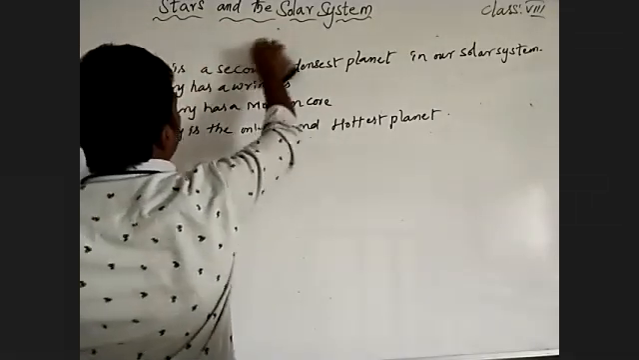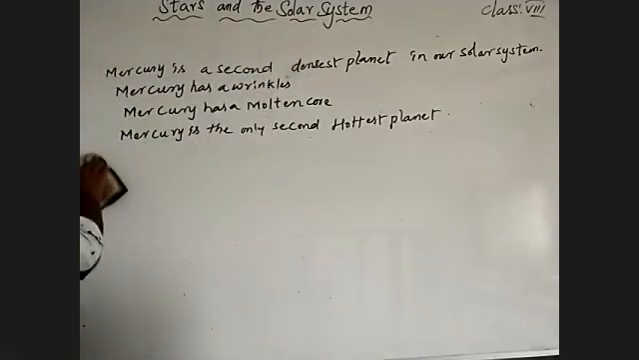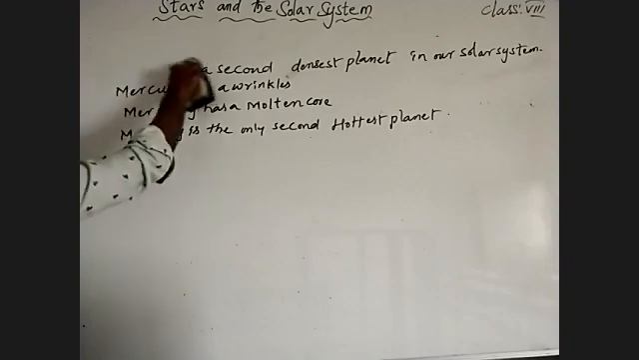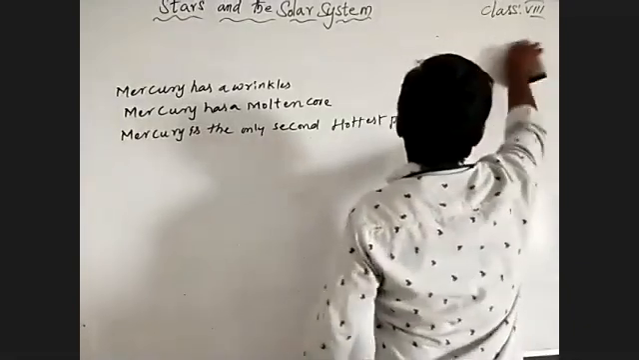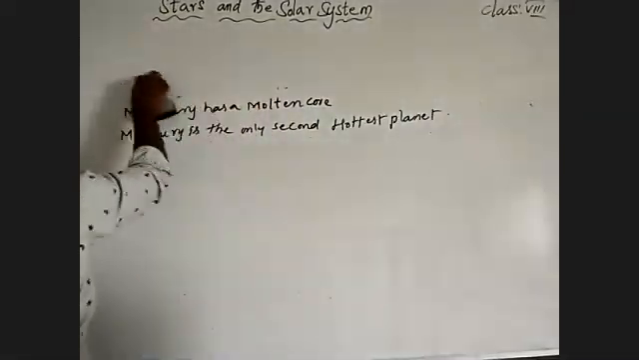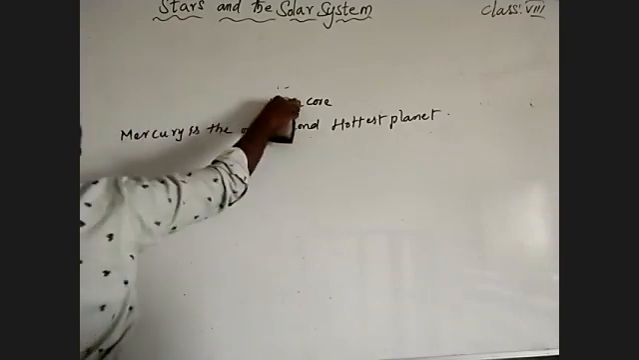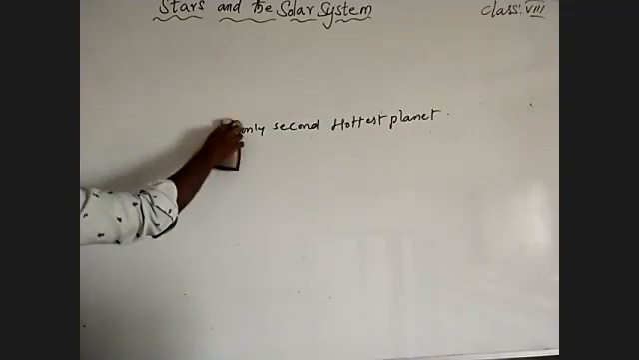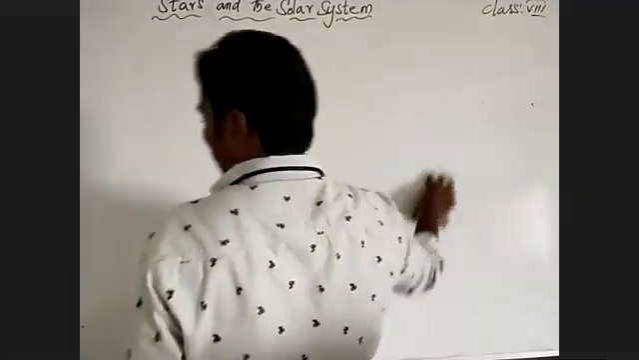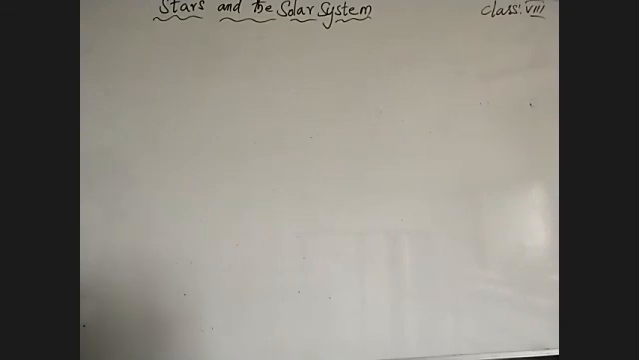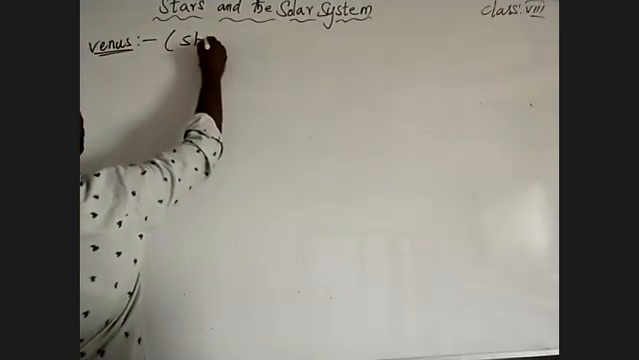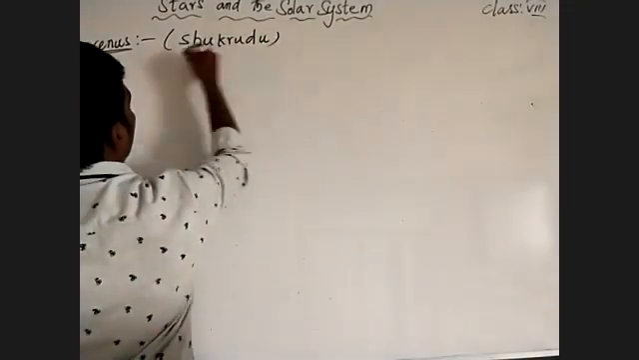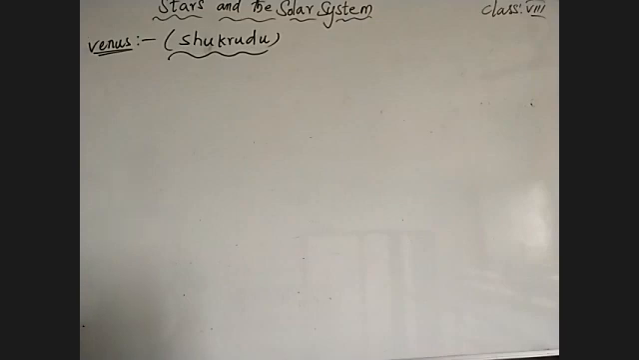Then we will talk about the next planet. The second planet in our solar system from the sun is Venus. In general language, Venus we can call Shukrudu. Let's talk about Venus. We are talking about the second planet from the sun, Shukrudu. The general name of Venus is Shukrudu.